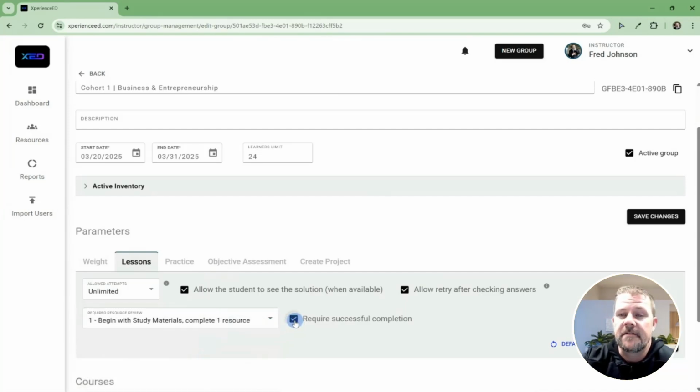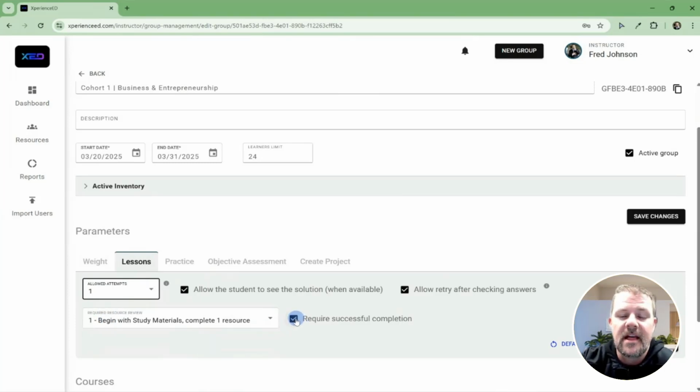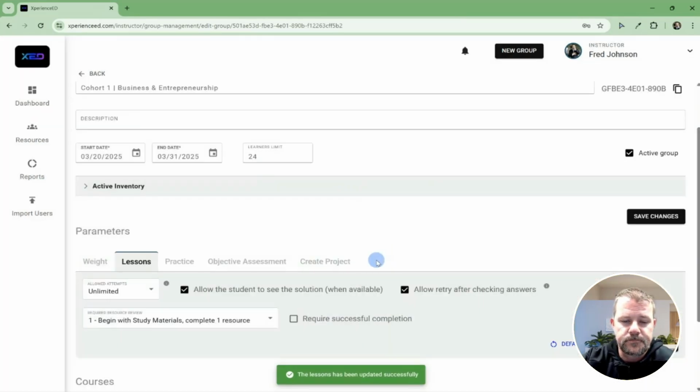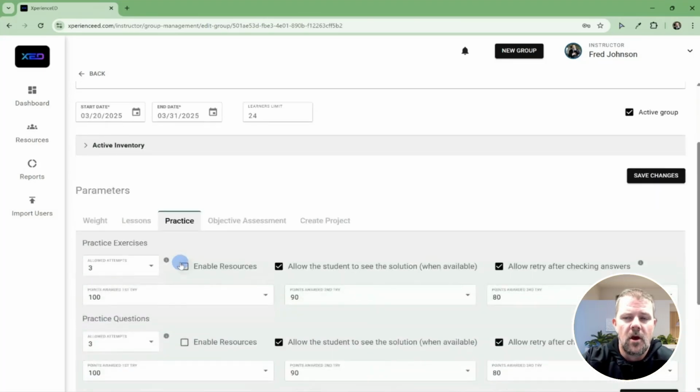You can also choose to have them require successful completion. This can be a great way to make sure your students go through in the correct sequence. However, you have to use some teacher judgment here. For example, if you choose to only give your learners one attempt and you require successful completion and they don't get it right, they can get stuck without being able to move on. So use your judgment as you create this, but note that you can come back and adjust this at any time, or you can restore the default values. Keep in mind, if you make changes here, make sure to click Save Changes in this box, not in the box above it.